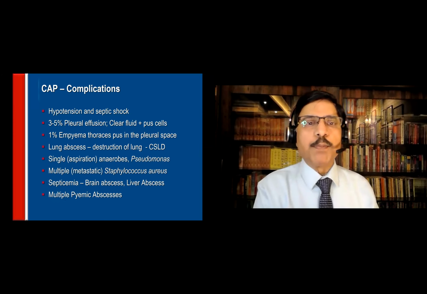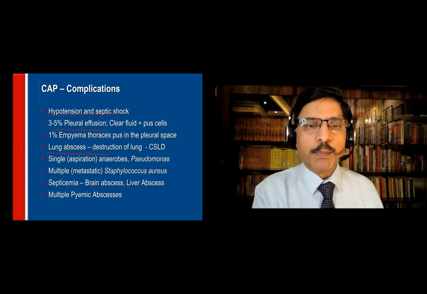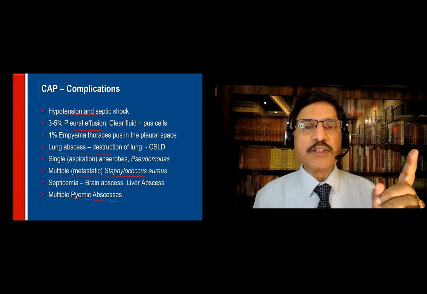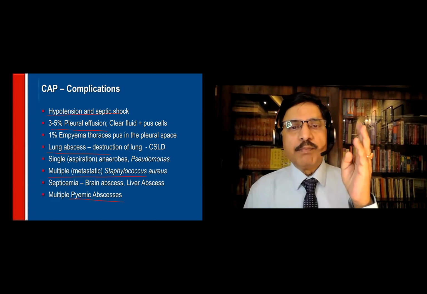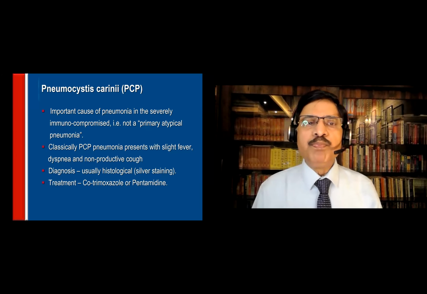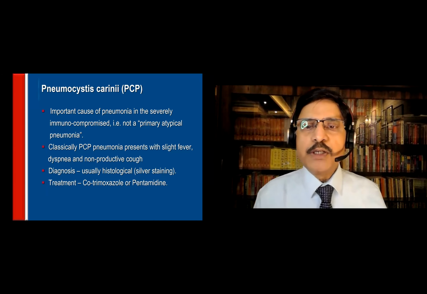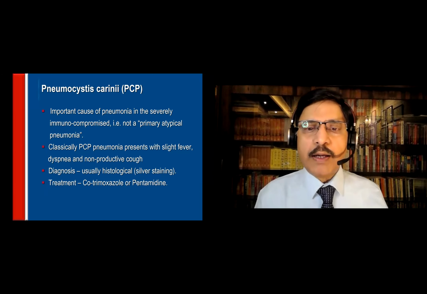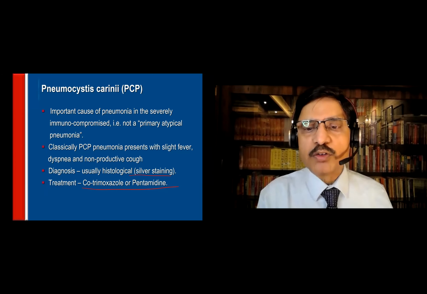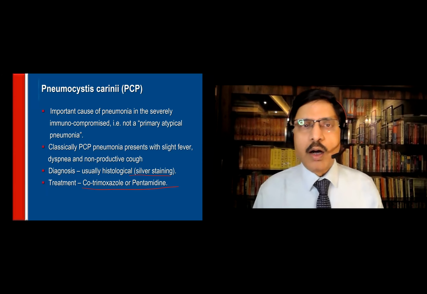CAP complications: hypotension, septic shock, pleural effusion can occur, lung abscess can occur, and then multiple metastatic abscesses in staph cases, and pyemic abscesses can also occur. Pneumocystis jirovecii pneumonia is an important cause of pneumonia in the immunocompromised people. Primarily atypical pneumonia. PCP pneumonia persists with slight fever. Diagnosis is usually histological, silver staining of the sputum. Treatment is cotrimoxazole. It doesn't work for other antibiotics. You have to give cotrimoxazole or pentamidine.